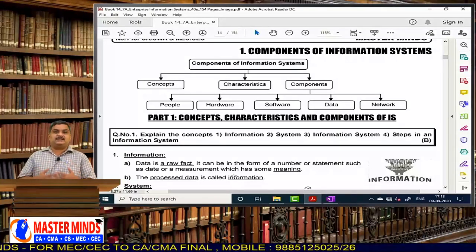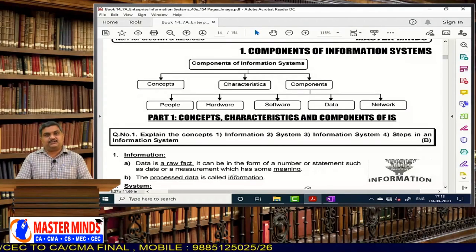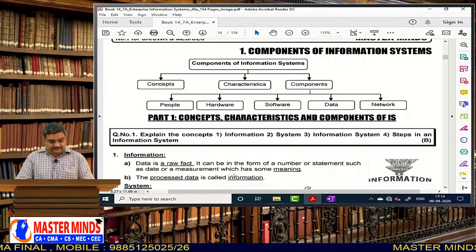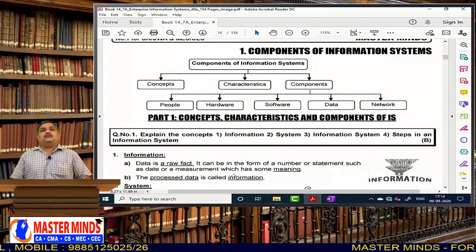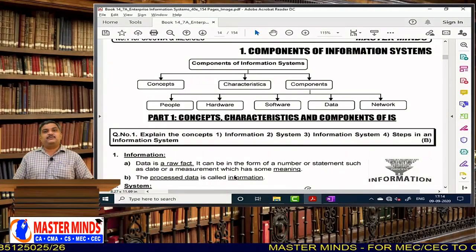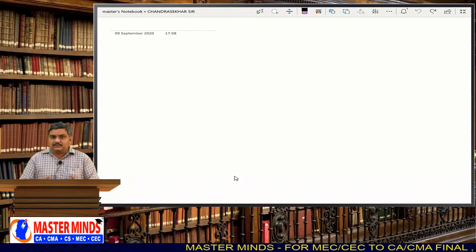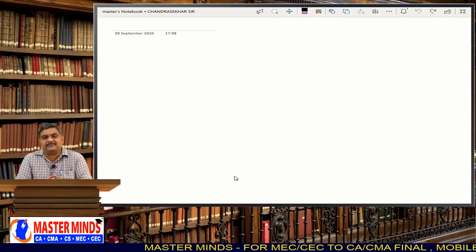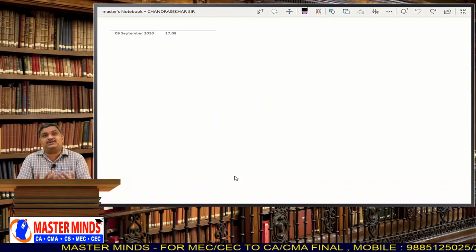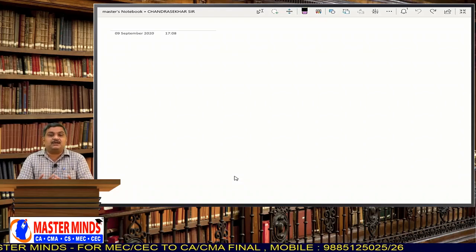Before starting this lesson, we have to understand the purpose of this EIS subject, why this EIS subject is introduced into the syllabus. Today there is computerization across the world. Computers are used everywhere, and we have seen the applications of computers, the applications of the internet, and you might also have heard about emerging technologies like artificial intelligence, cloud computing, grid computing.